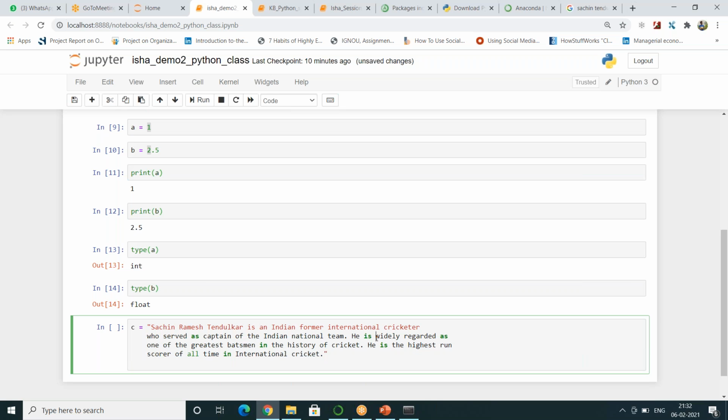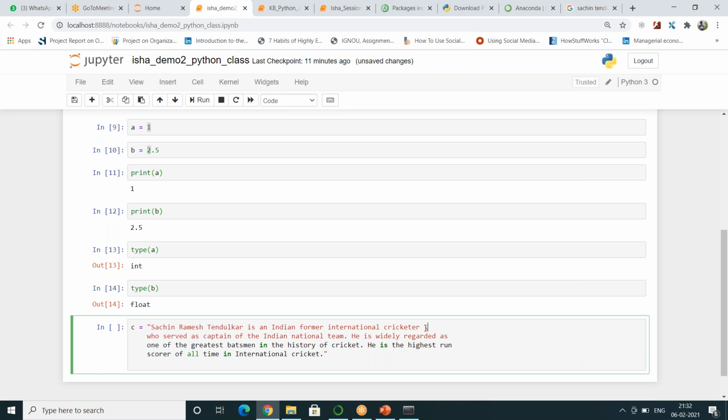Okay. But here, if you see, there is a line difference now. Sachin Tendulkar is an international cricketer, and this one is in orange color, but the other things are in black and green color. Because this is a multi-line string, how to make this content fit into c? We can use something called a backslash.